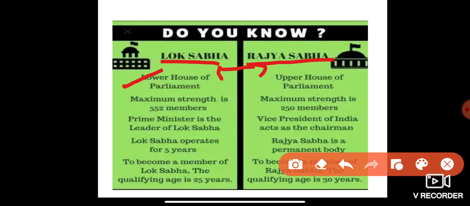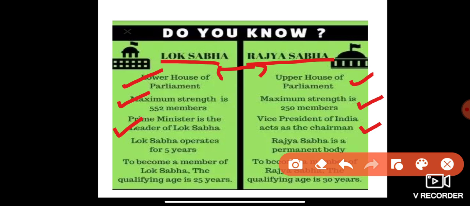The upper house of parliament is called Rajya Sabha. The maximum strength is 552 members in Lok Sabha and 250 members in Rajya Sabha. In Lok Sabha, the Prime Minister is the leader, whereas the Vice President of India acts as the chairman in Rajya Sabha.